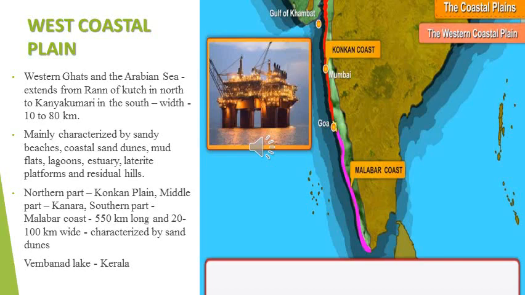Then estuary. An estuary is a wide part of a river where it joins the sea. Where the rivers join the sea is called an estuary. Then laterite. What do you mean by laterite?